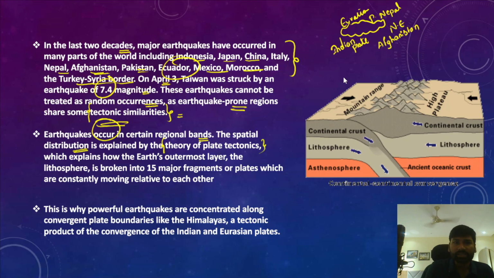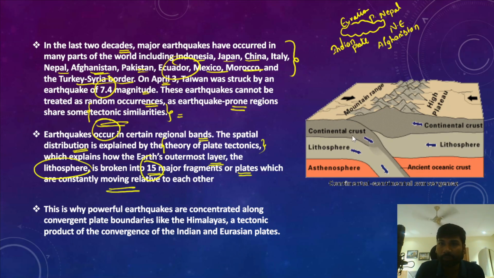This explains the Earth's outermost layer, the crust, also known as the lithosphere, which is broken into 15 major fragments or plates. These 15 plates are moving at a constant speed, and they are colliding with each other.